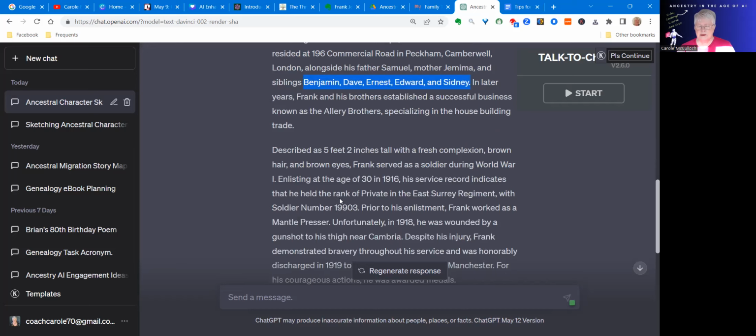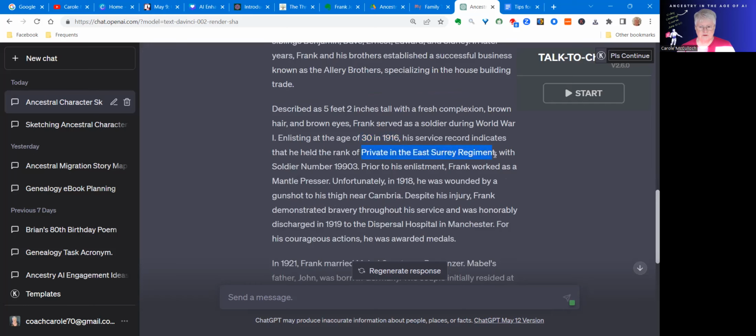Then from the details that I had of Frank from his war service records, I was able to give a description of him, which ChatGPT is now reframing for me and telling us that he served as a soldier in World War I, enlisting at the age of 30 in 1916, and he was a private in the East Surrey Regiment, soldier number, and prior to his enlistment, Frank worked as a mantle presser. That gives me another little probing question: what was a mantle presser?